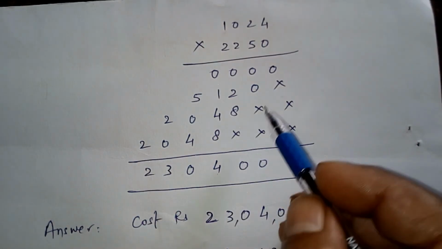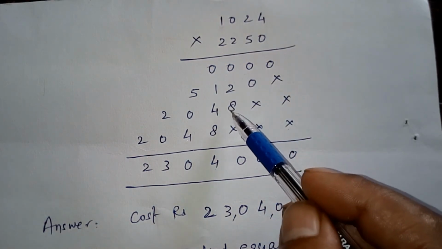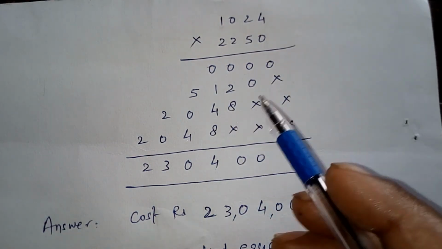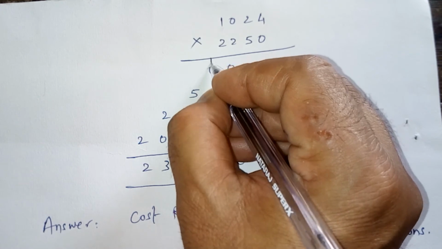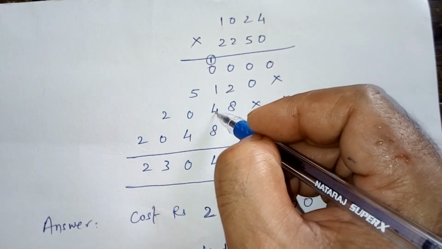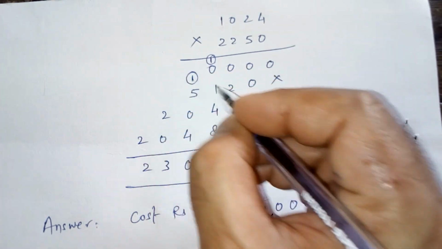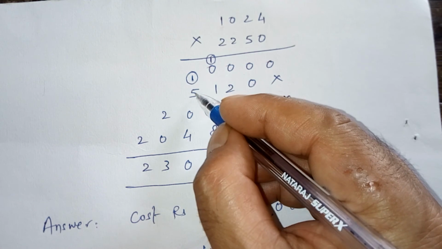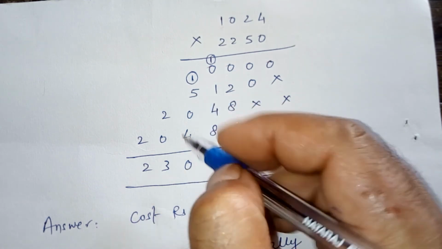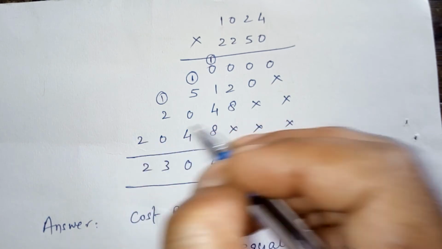Now let us add all these numbers. This is 0, 0, 2 plus 8 is 10, 0 carry over is 1. Please look here, 1 plus 1 is 2, plus 4 is 6, plus 8 is 14, 4 carry over is 1. 1 plus 5 is 6, 6 plus 4 is 10, 0 carry over is 1. 1 plus 2 is 3, and this is 2.